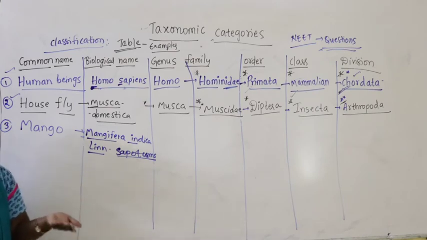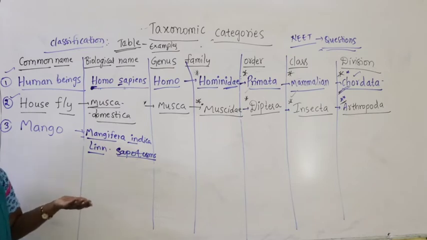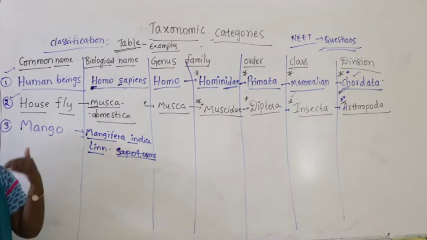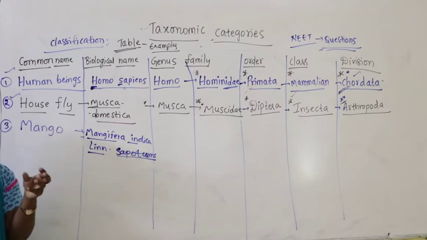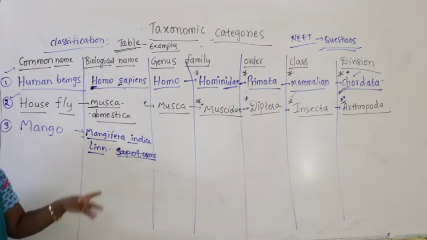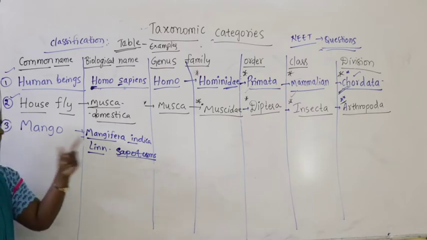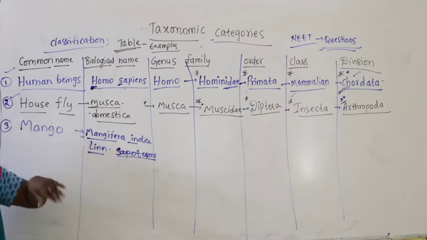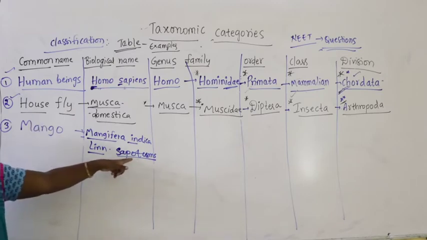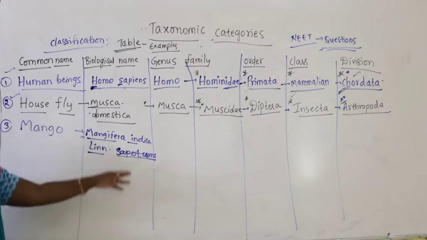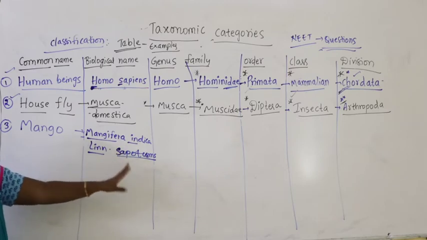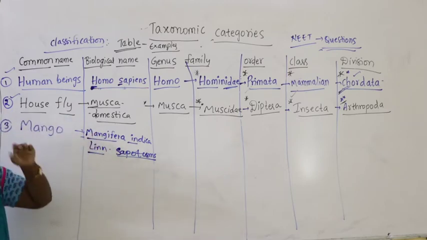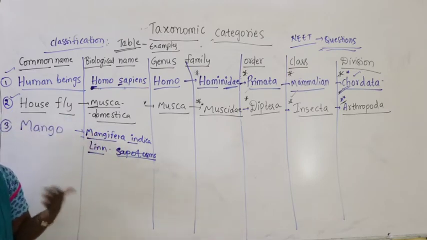Different varieties, right? Mangoes have different names, like some will be smaller, some will be sweeter, some will be used for pickle only. So different varieties are being studied by other scientists. The mango varieties were changed by another scientist, Sapotrums. Sapotrums is nothing but the name of the scientist who studied and changed the varieties of mango.